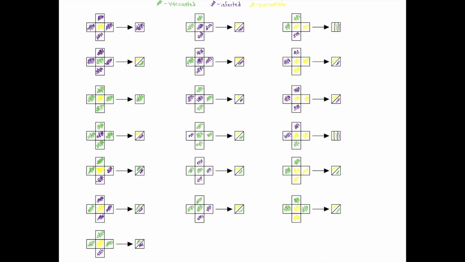Now I will be talking about our complex methodology. We continued with the von Neumann neighborhood but implemented 19 different rule sets as seen here. However, there are more than 19 ways our rules can be implemented. For example, when looking at this rule, the vaccinated and infected neighbors can actually be in any location, as long as there are two of each, then this specific rule will be carried out.